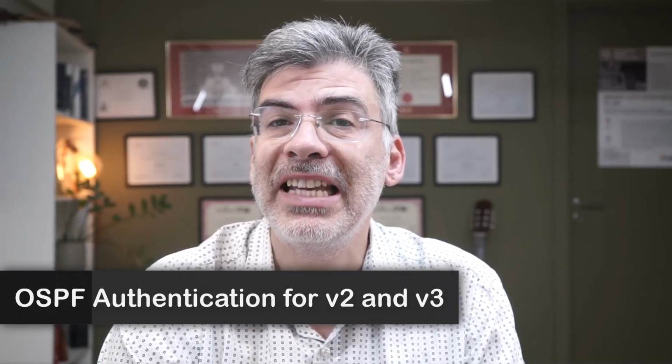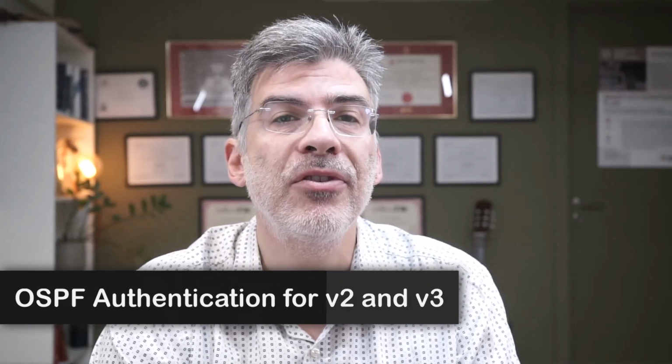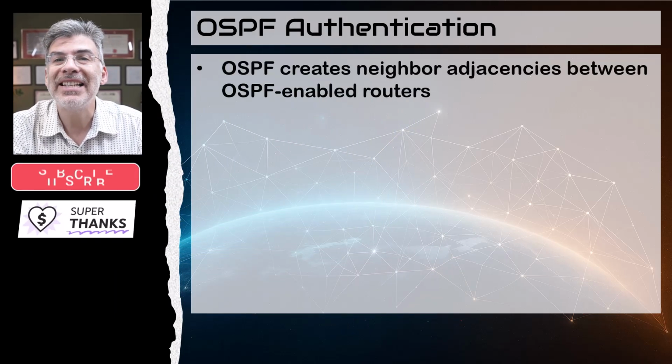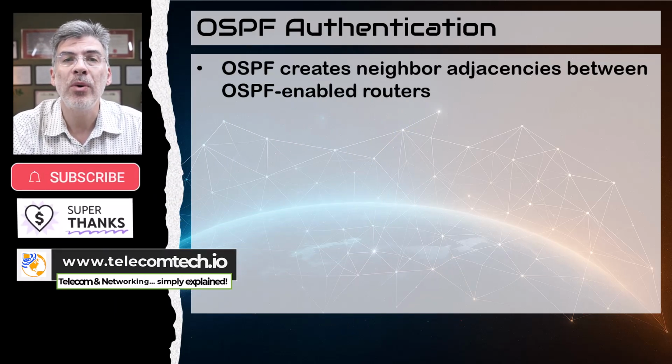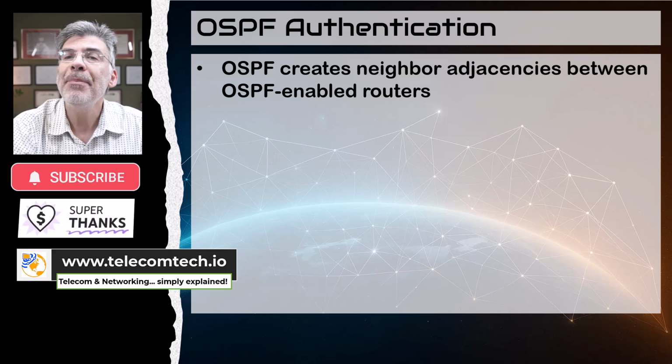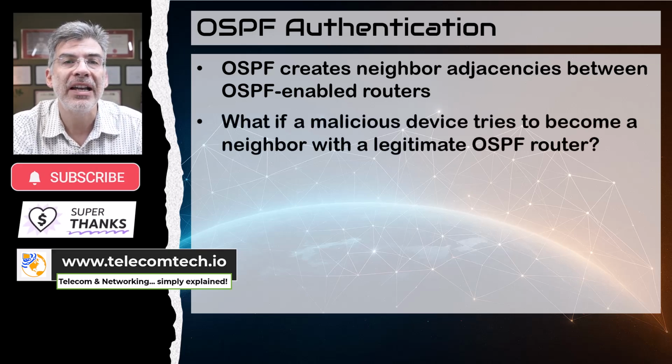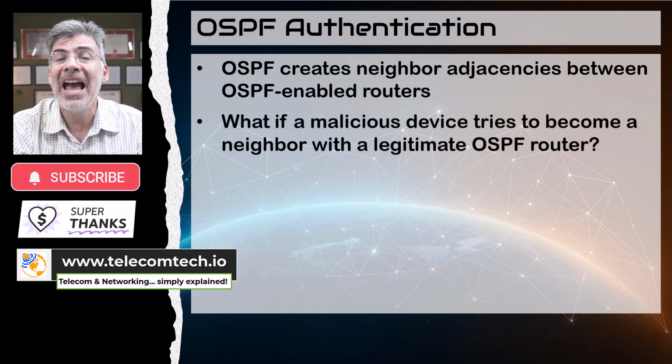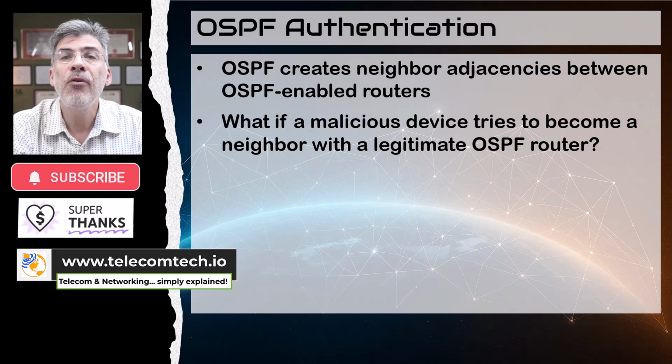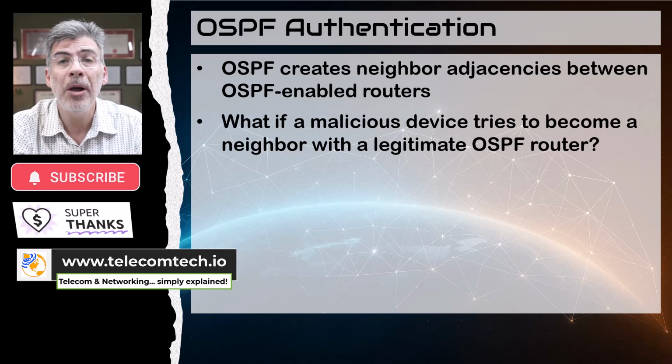Today we'll be simply explaining OSPF authentication for both OSPF version 2 and version 3. OSPF creates neighbor adjacencies between OSPF routers. But what happens if you get a malicious device that tries to masquerade as an OSPF router, and it forms a neighbor adjacency with a legitimate router on the topology?